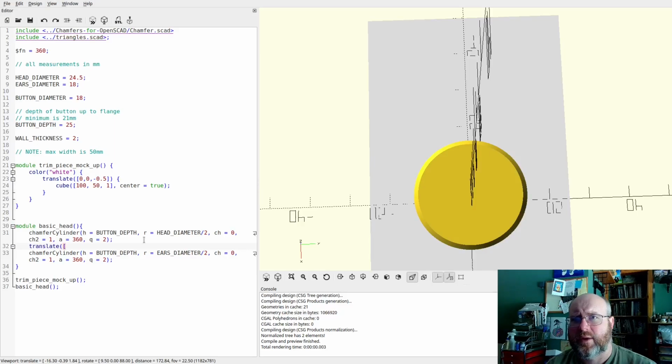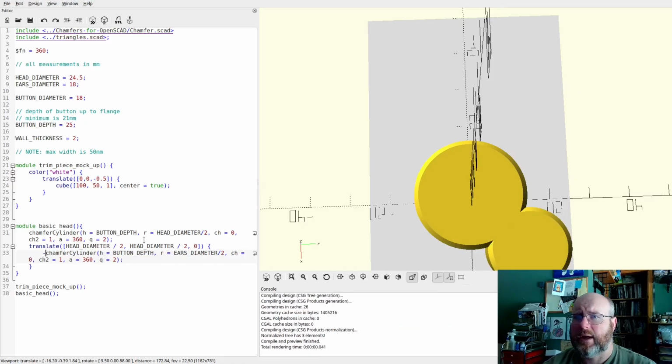Translate, and we need to come up. We'll just assume 45. We want Z to be 0, but X and Y are both up half of the head diameter, right? So head diameter divided by 2. We want that twice. And then 0, because we're not going to come up in the Z dimension. And we throw this here. We throw this here. Tabby, tabby, go.